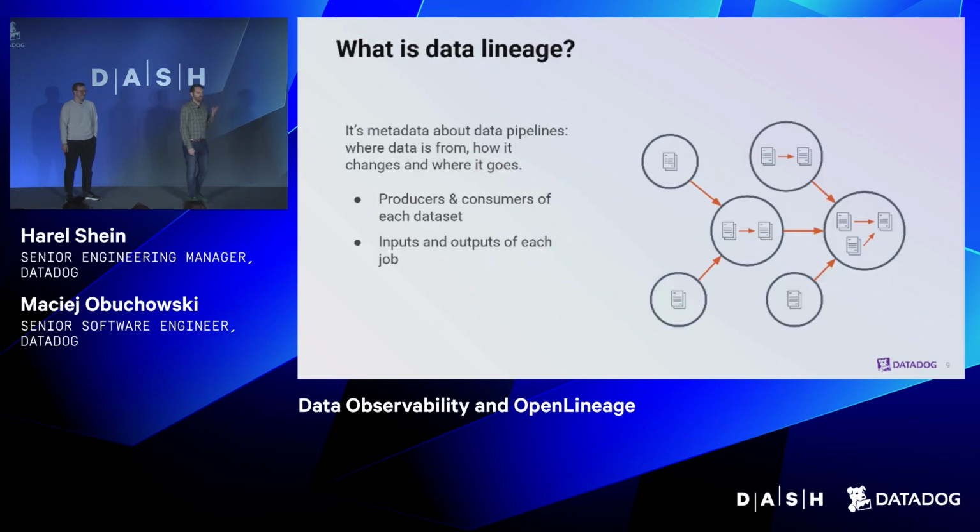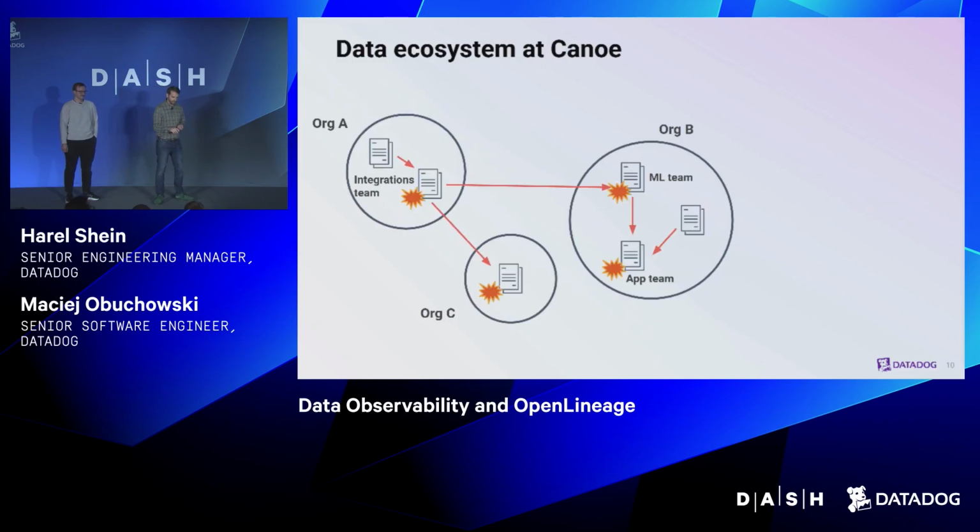So data lineage is actually metadata about data pipelines. It is about where data is coming from, where it's going. Each service consumes data, or each job consumes data, and it also produces data. It is the metadata that gets attached to these jobs, the things that we observe as these jobs run. So let's take it back to Canoe.